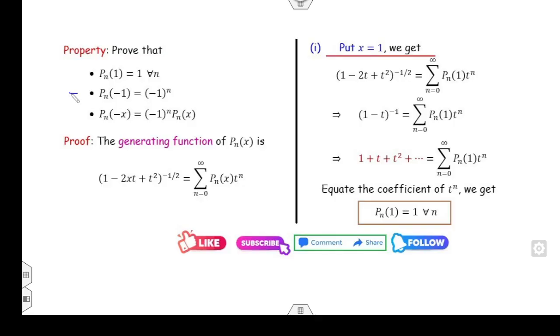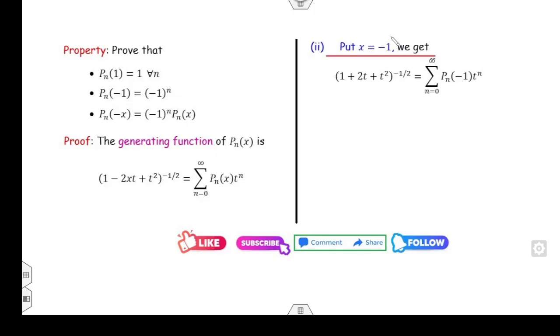How can you prove property number 2? Now clearly in this case x will be -1. I can substitute x is equal to -1, so that comes to be plus 2t plus t square.